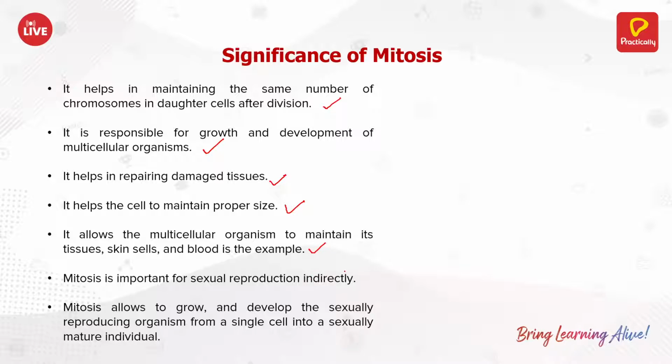It's important for sexual reproduction indirectly, not directly, because sexual reproduction directly involves meiosis. Basically it is helping in growth and development of organisms.